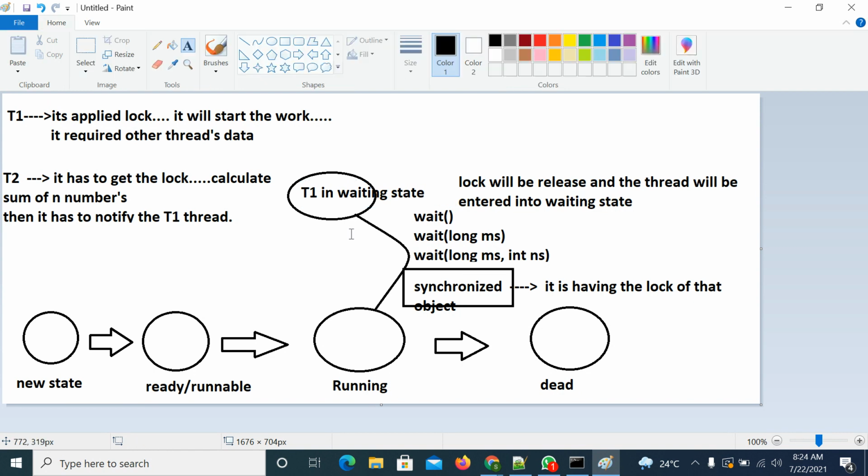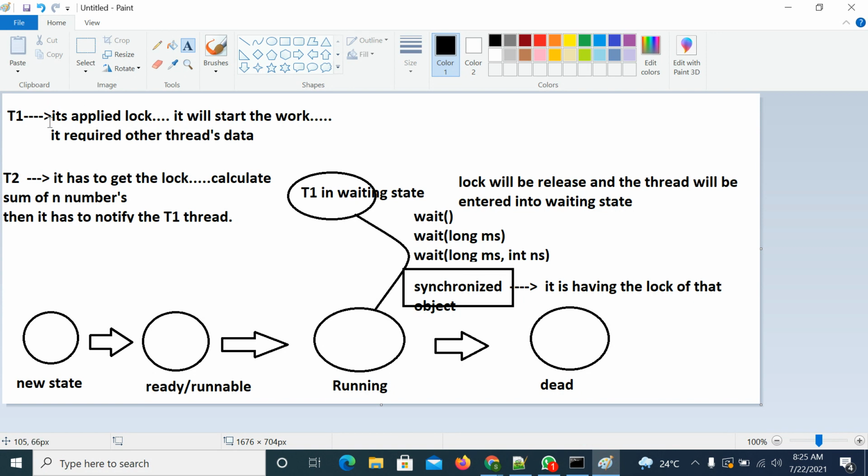Up to what time will the thread be in waiting state? If you are applying the second method, the thread will be in waiting state up to that many milliseconds. If you are applying the third method, the thread will be waiting up to that many milliseconds and that many nanoseconds. If you apply the first wait method, then up to what time will the thread be in waiting state?